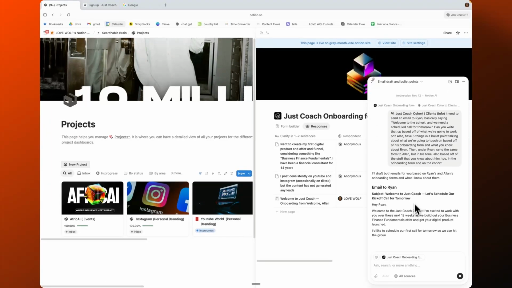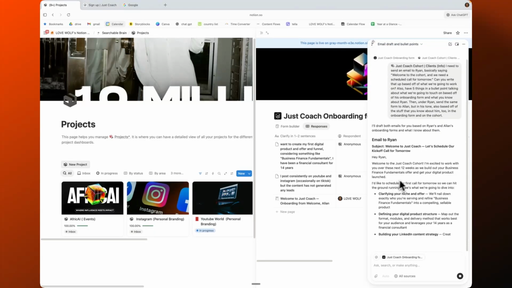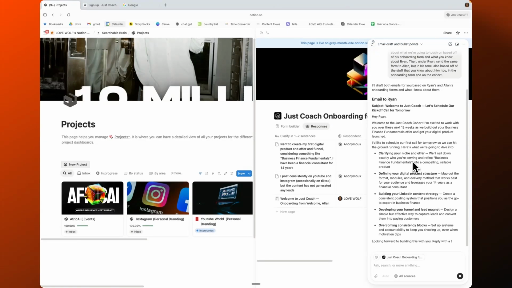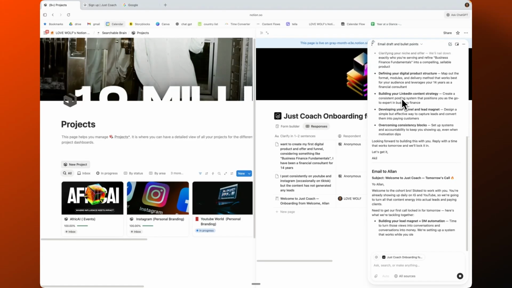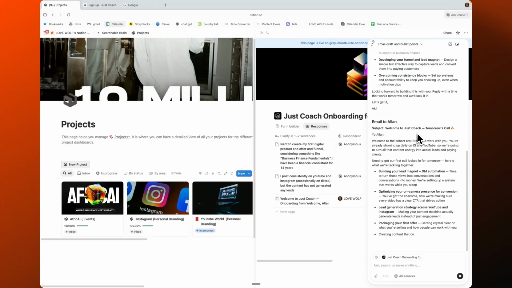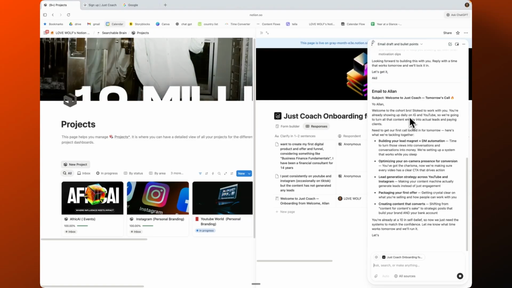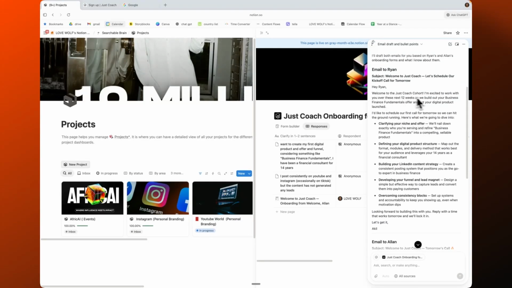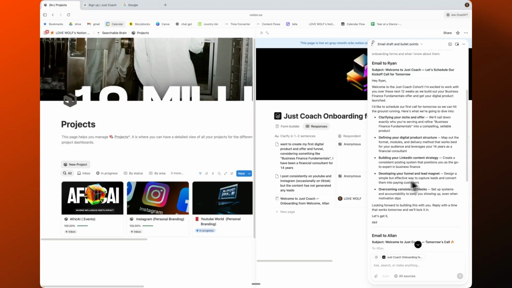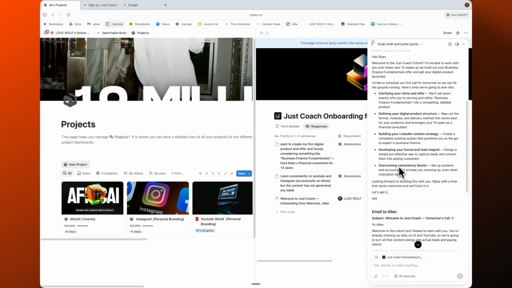Here's the email to Ryan. Hey, Ryan, welcome to the 12-week cohort, blah, blah, blah. Here's the clarity, your offer, blah, blah, sending him that stuff. Then I just need to go ahead and maybe send him a link to my schedule. That's about it, but I need to read through this first. So welcome to the cohort. We're going to share clarifying your niche. That's what he said. Define the digital product structure, build on LinkedIn, develop this. This is perfect. This is literally everything that we had a call on.